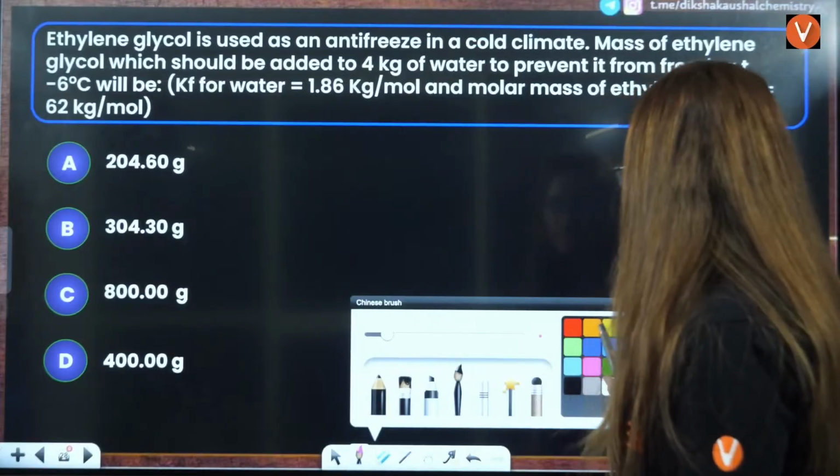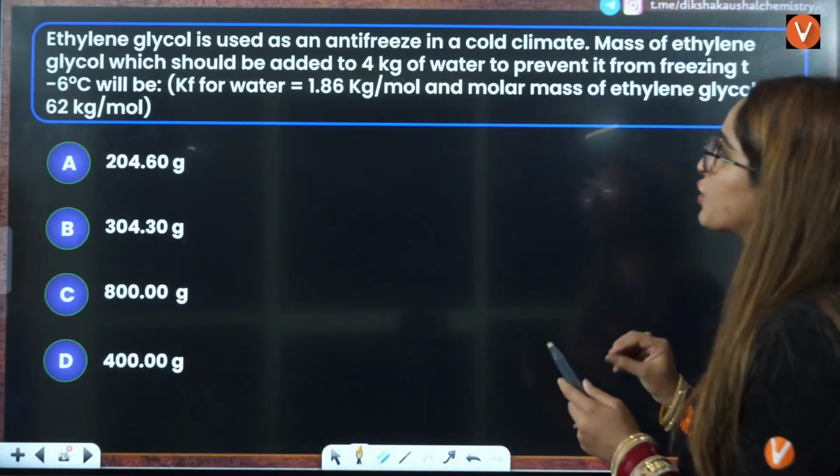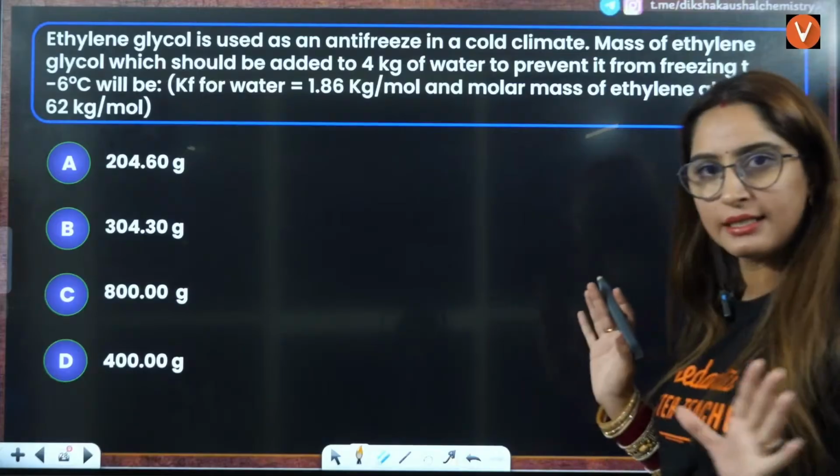Next question is, ethylene glycol is used as an anti-freezing agent in cold climate, right?